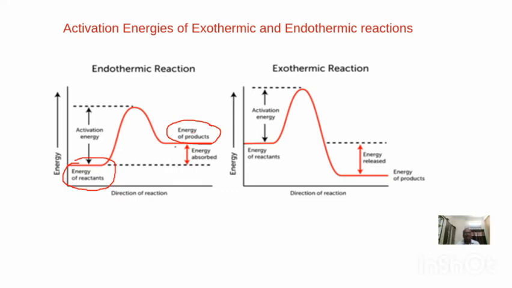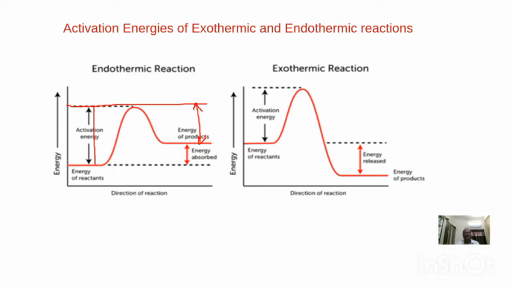The absorption of heat, it is the enthalpy of reaction, we can see here. So this is the energy difference between the energy of reactants and the energy of products. So we can see the activation energy of forward reaction. This is the activation energy of forward reaction. Similarly, this is the threshold energy. What is the activation energy of backward reaction? This is the activation energy of backward reaction.